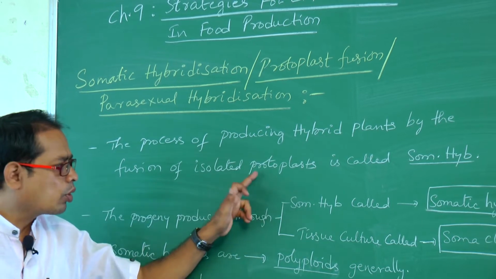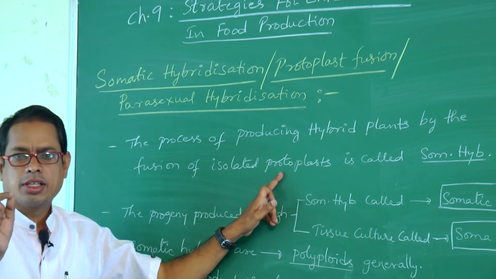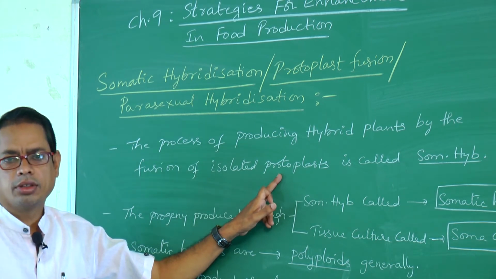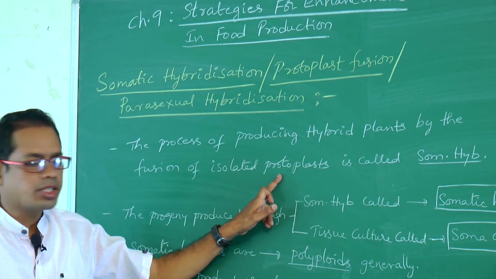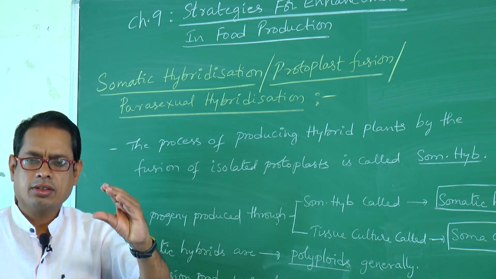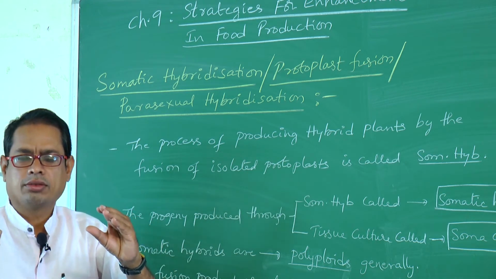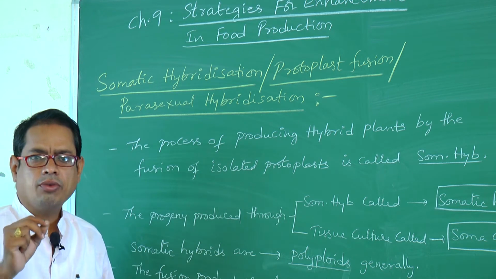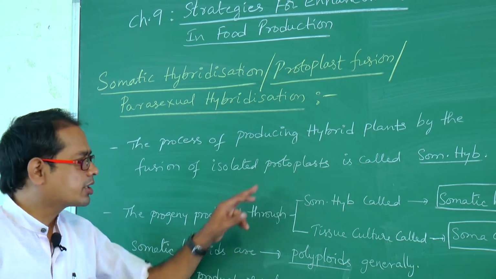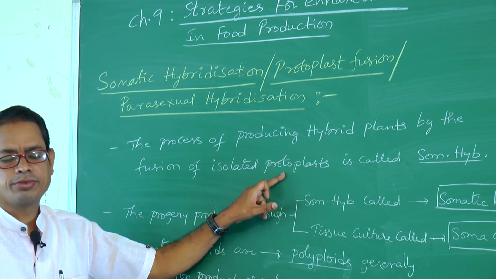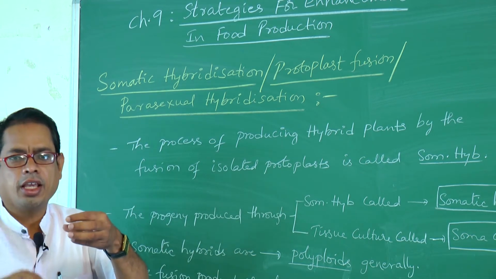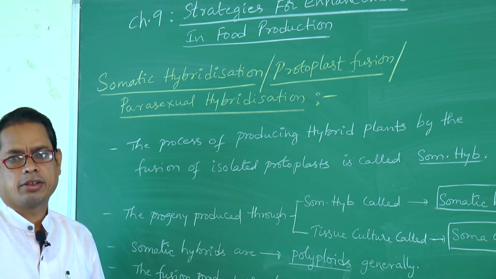What is meant by protoplast? Cell without cell wall. The plant cell without cell wall is called protoplast. Take a plant cell and remove the cell wall. Those two protoplasts are fused together and finally hybrid is obtained.